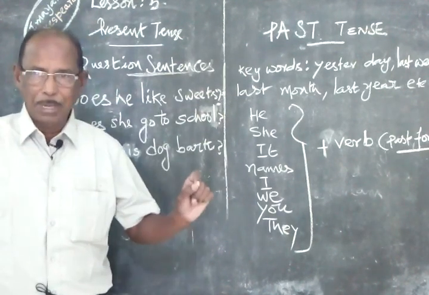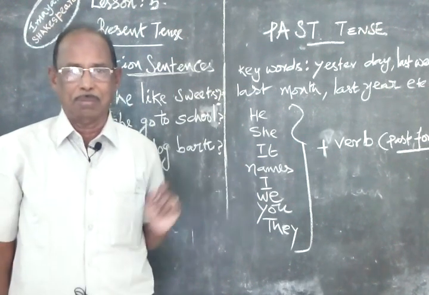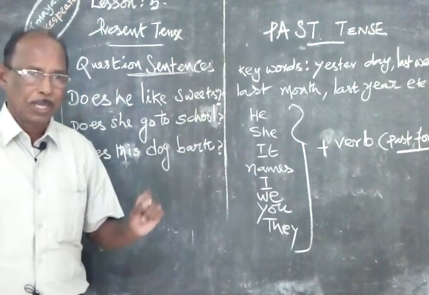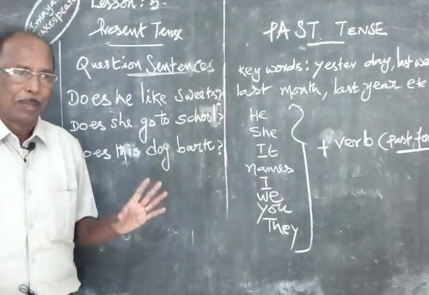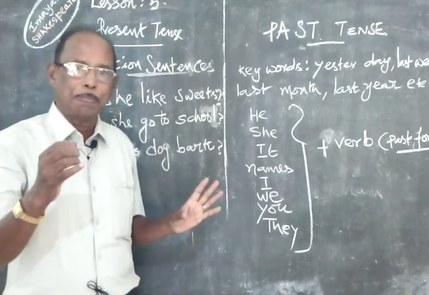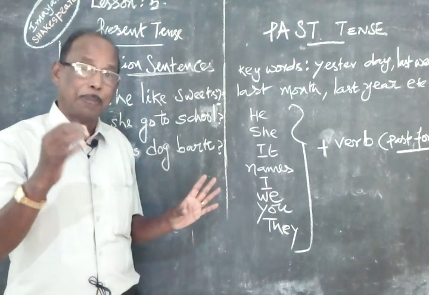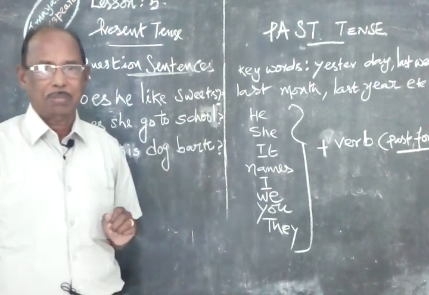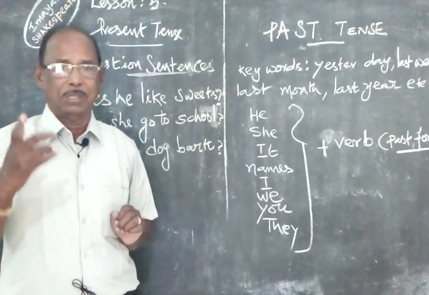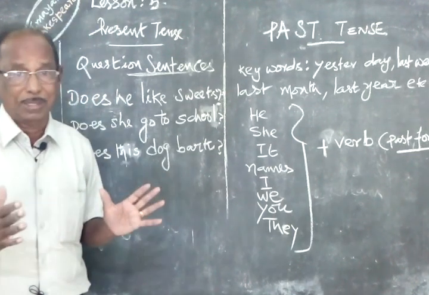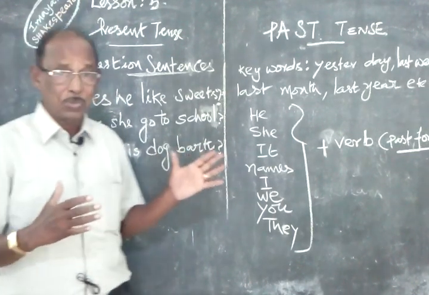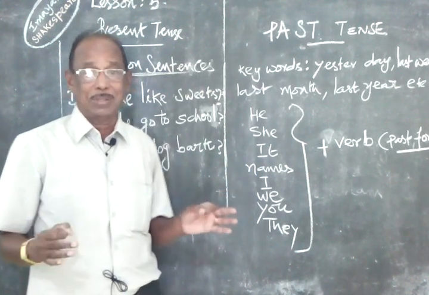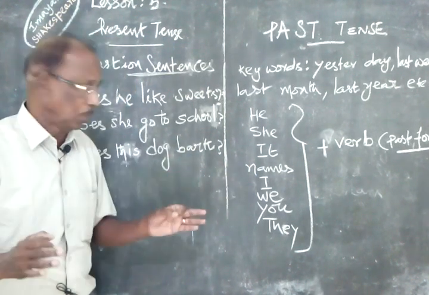Here, for example, I will give you go, went, gone; eat, ate, eaten; speak, spoke, spoken; play, played, played; catch, caught, caught. That you have to memorize. Those three forms we have to memorize. We have to take that exercise separately and you should practice.